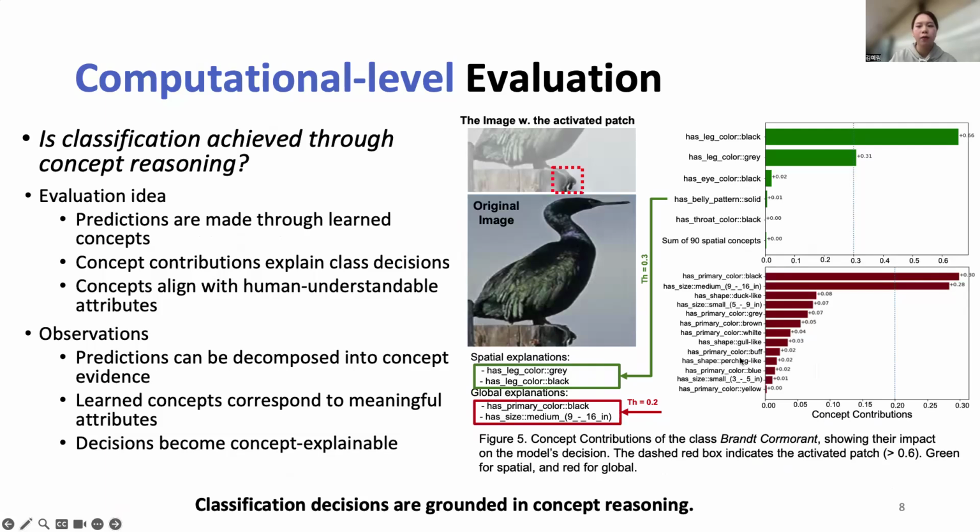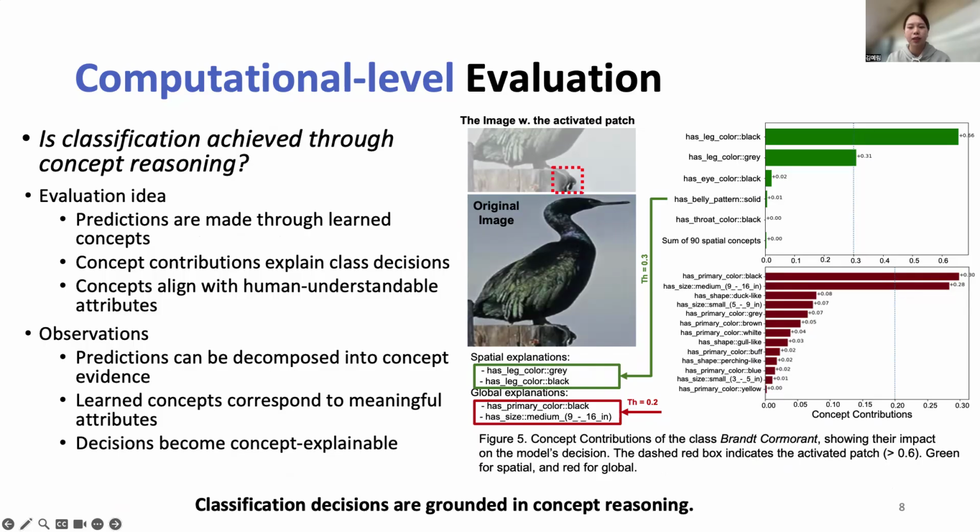With the performance confirmed, we will now evaluate our framework through the three levels of analysis: computational, algorithmic, and implementation. At the computational level, the question is what problem the model is solving. In our framework, classification is defined as concept decomposition. To test this, we analyze how concept activations contribute to final class predictions.